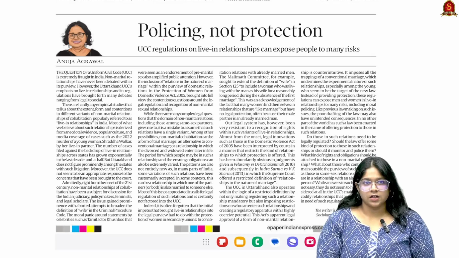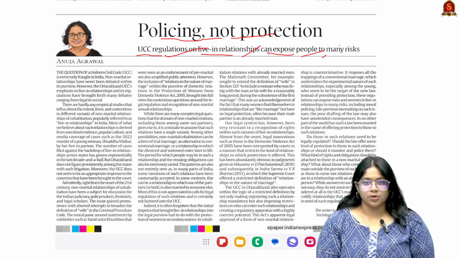So the next article title is Policing Not Protection. Here the Uniform Civil Code, that is the UCC, has regulations on live-in relationships, where the article feels that it can expose people to many risks.